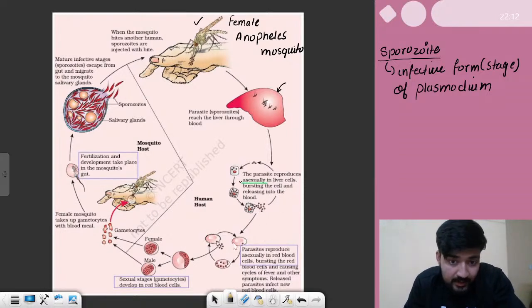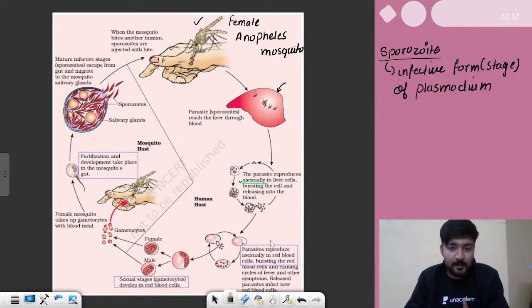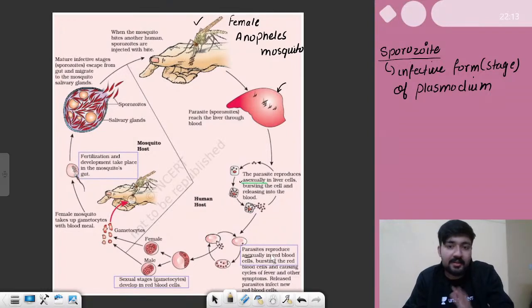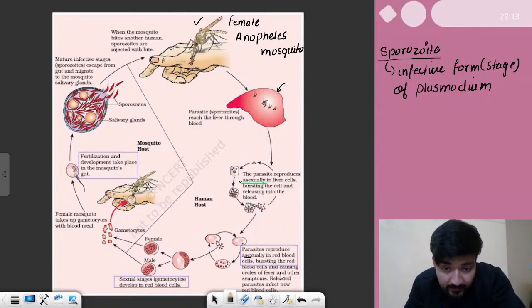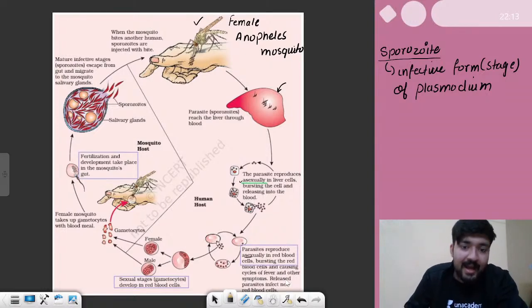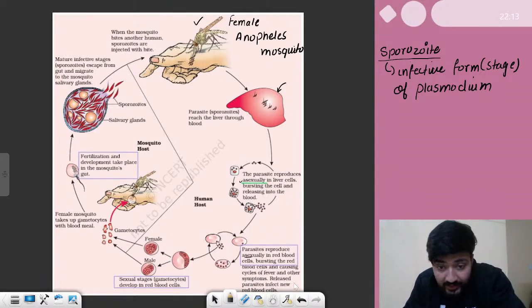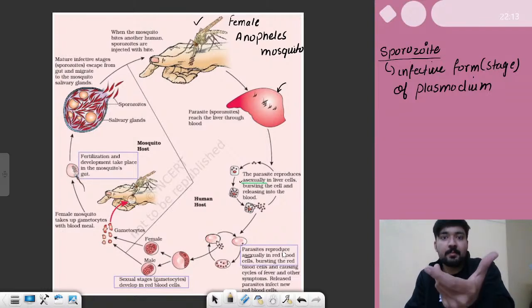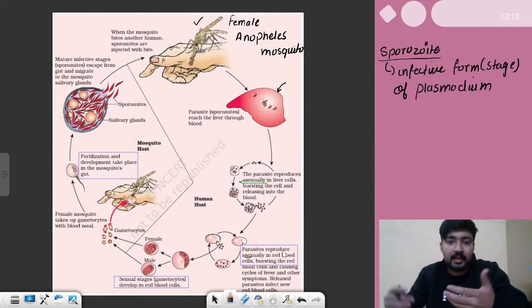Now inside these blood cells it reproduces again. Parasites reproduce asexually in the red blood cells, bursting the red blood cells and causing cycles of fever and other symptoms. Released parasites infect new red blood cells, so it creates a cycle. They infect some red blood cells, divide, burst them, and spread to other red blood cells. That is how they infect all the cells of the blood.